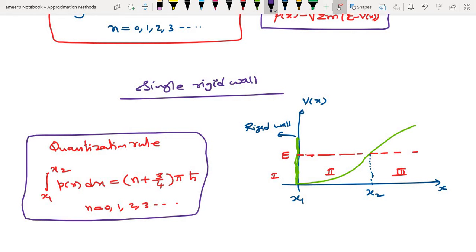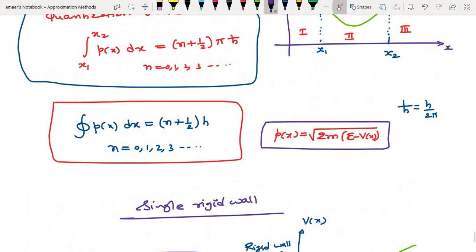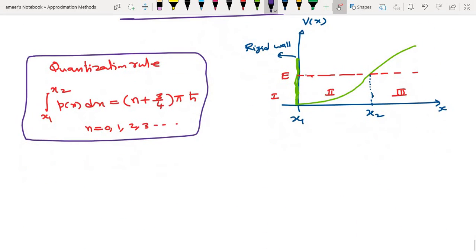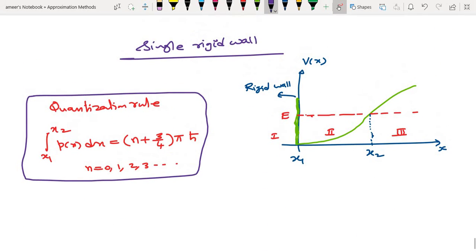Okay. The integral from x1 to x2 of p of x dx is n plus 1/2 pi h cross, where n is equal to 0, 1. So be careful here: in the previous case, from x1 to x2, only half is coming. Here it is 3 by 4 that is coming. When there is no wall, only 1 by 2. When there is a wall, it is 3 by 4.